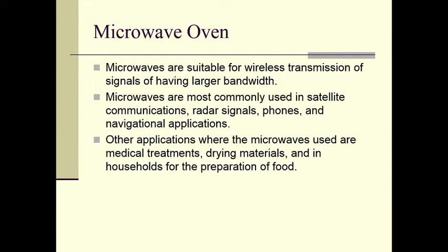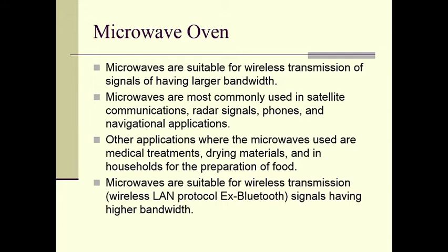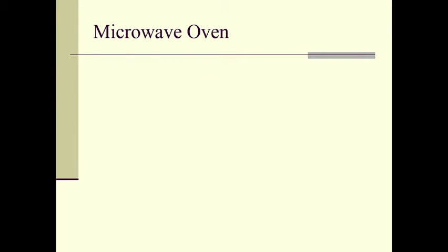Other applications of microwaves are medical treatment, drying materials, and food preparation in households. Microwaves are suitable for wireless transmission, wireless LAN protocol, Bluetooth, and signals having higher bandwidth.